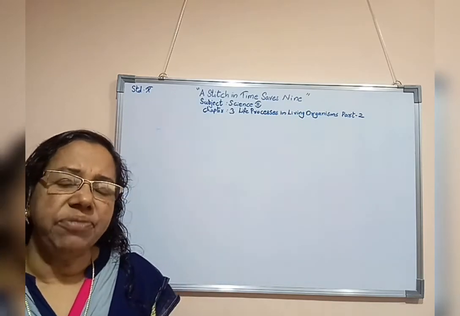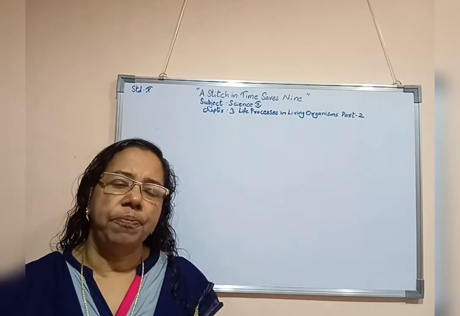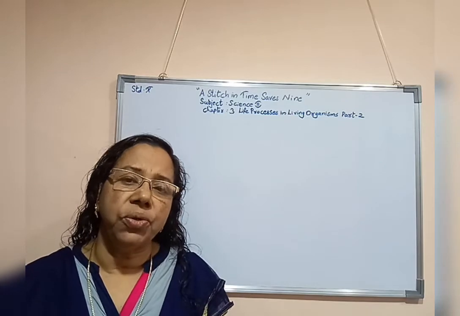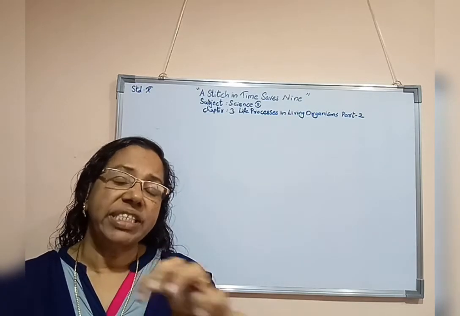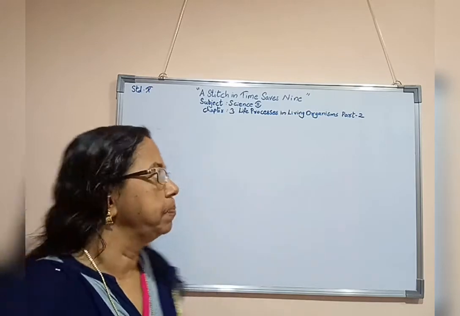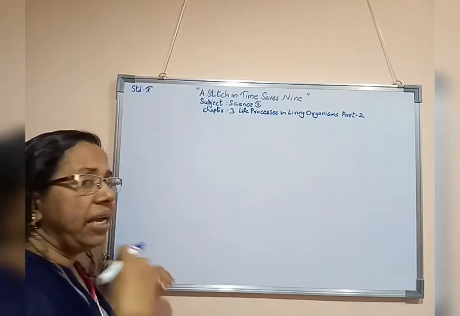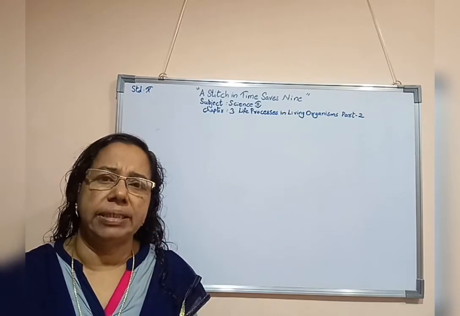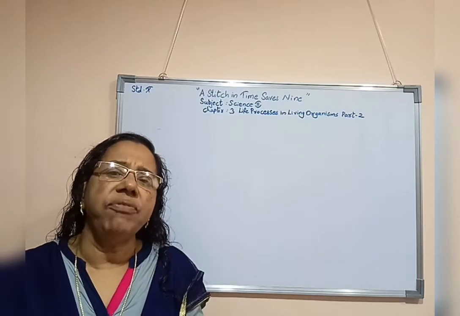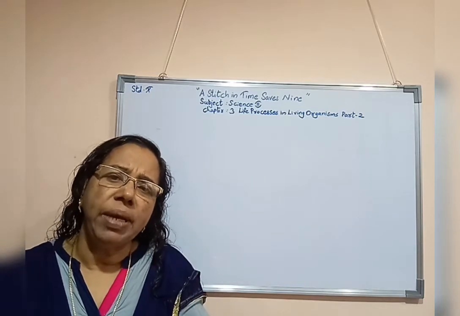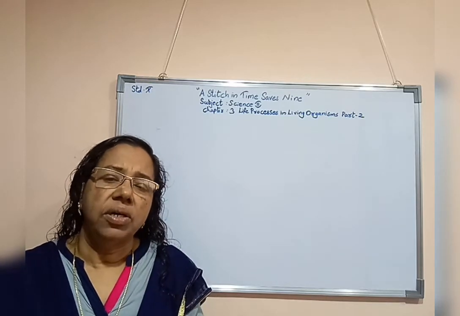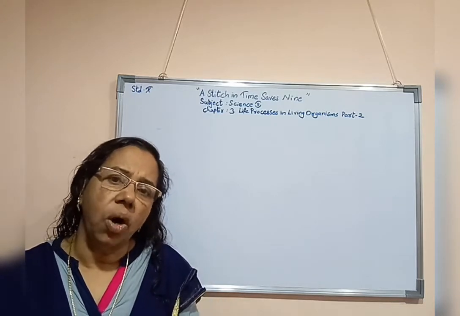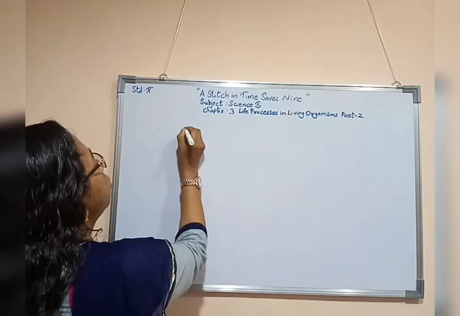So let us see first, at birth a female child will have 2 million to 4 million oocytes inside the ovary. A woman has 2 ovaries, and in both together there will be 2 million to 4 million oocytes, or egg cells, or ova inside the ovaries.